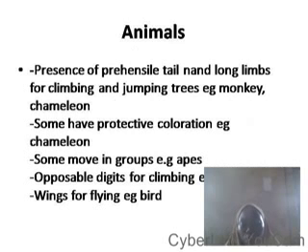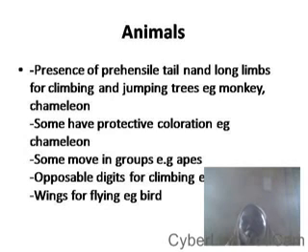Now, adaptation of animals. Most animals you find there are sometimes climbing trees and jumping here and there, and one of the adaptations for this is that they have prehensile tails and long limbs. These are adapted for climbing and jumping. A very good example is the monkey, chameleon, baboon, etc. Another adaptation is that some of these animals have protective or cryptic coloration. A very good example is the chameleon. We have done behavioral adaptation.